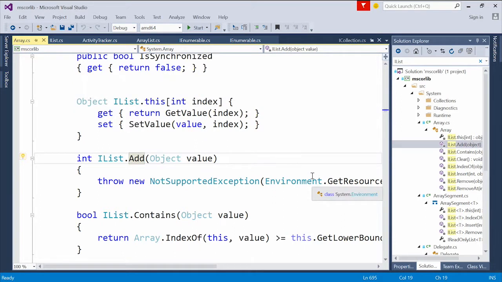And once again, notice that these are explicit implementations of those interface methods. So the only way you get at those for an array is to cast an array to an IList, and then you can see those methods. But even so, it is a little bit of a leaky abstraction, and it shows just how hard it is to try to get these common abstractions really factored out super cleanly.